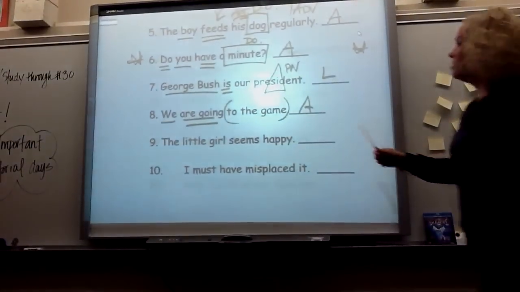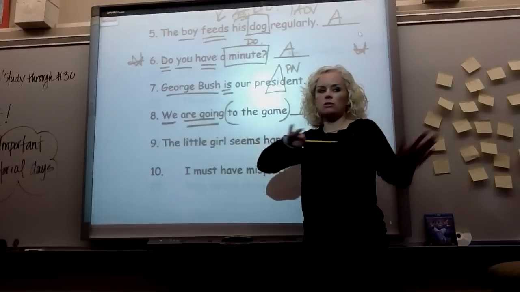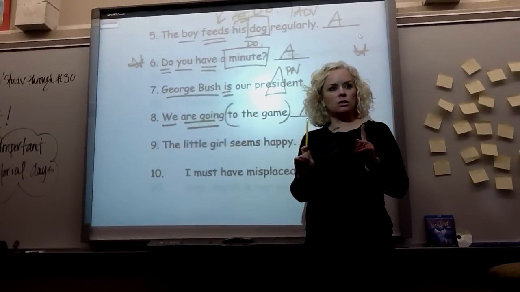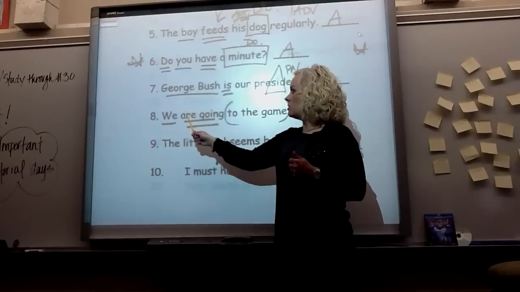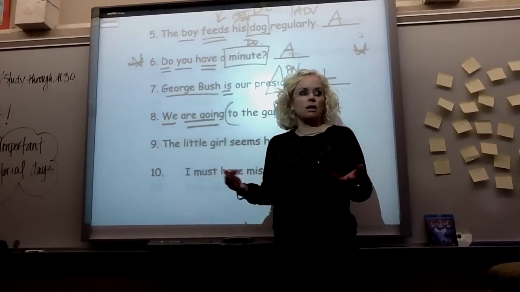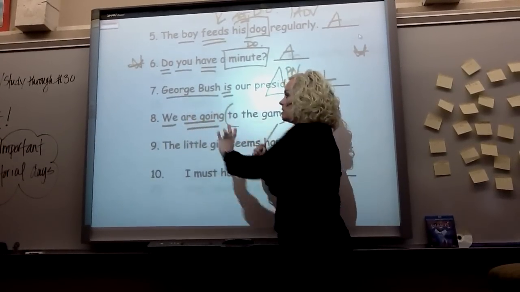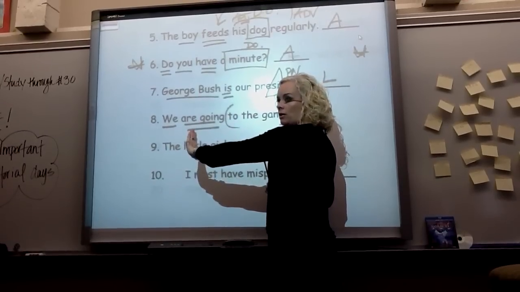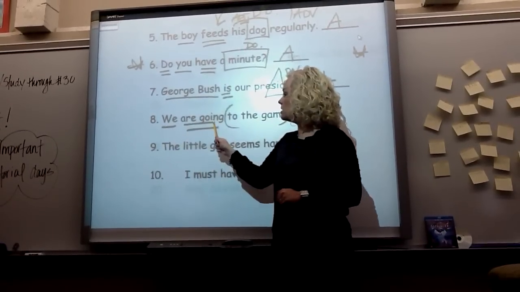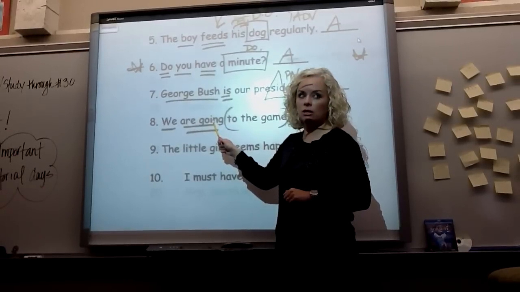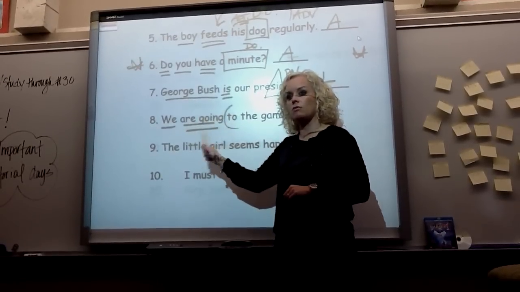Action. Now, when you have a verb phrase, I often get the question, not much anymore, but just in case you're one of those that still thinks this, people have said to me, well, this one's linking and this one's action. How do you decide? No, this one's not linking. This one's helping. And once it becomes a helping verb, it has no power, action, or linking. Do you understand that? It has no power. The only one that has power to determine action or linking is the main verb. That's how you decide action or linking when you have a verb phrase.